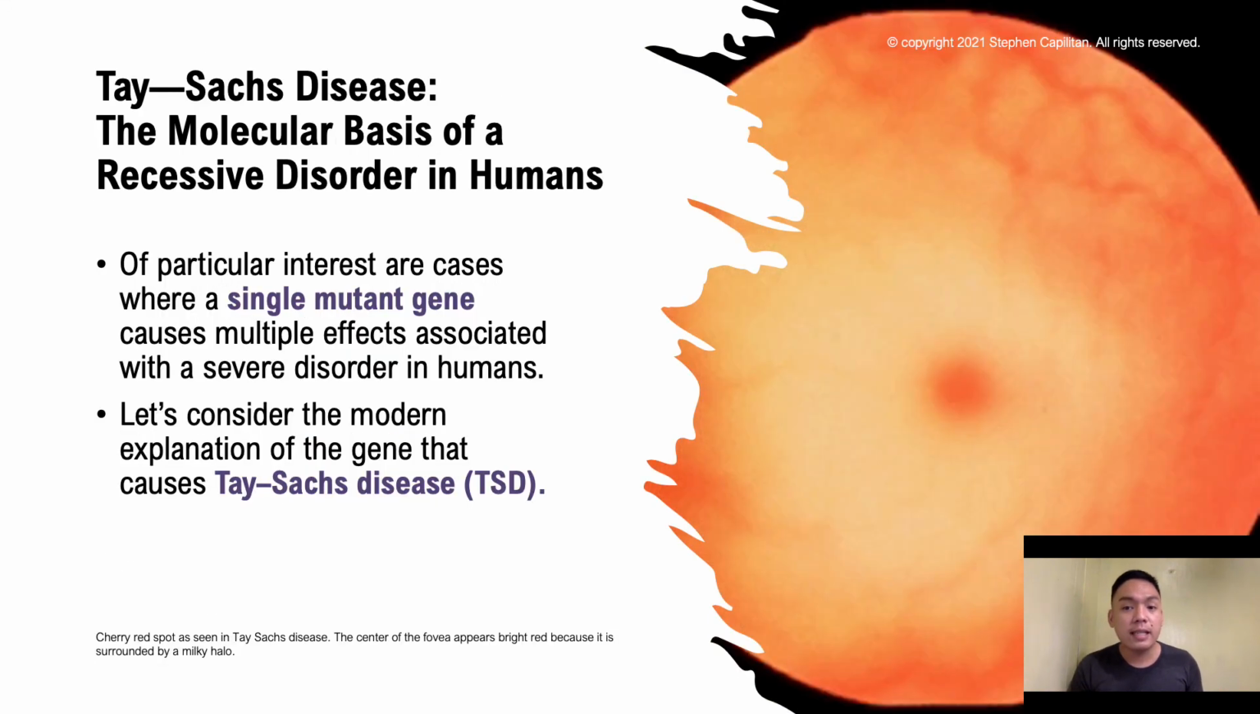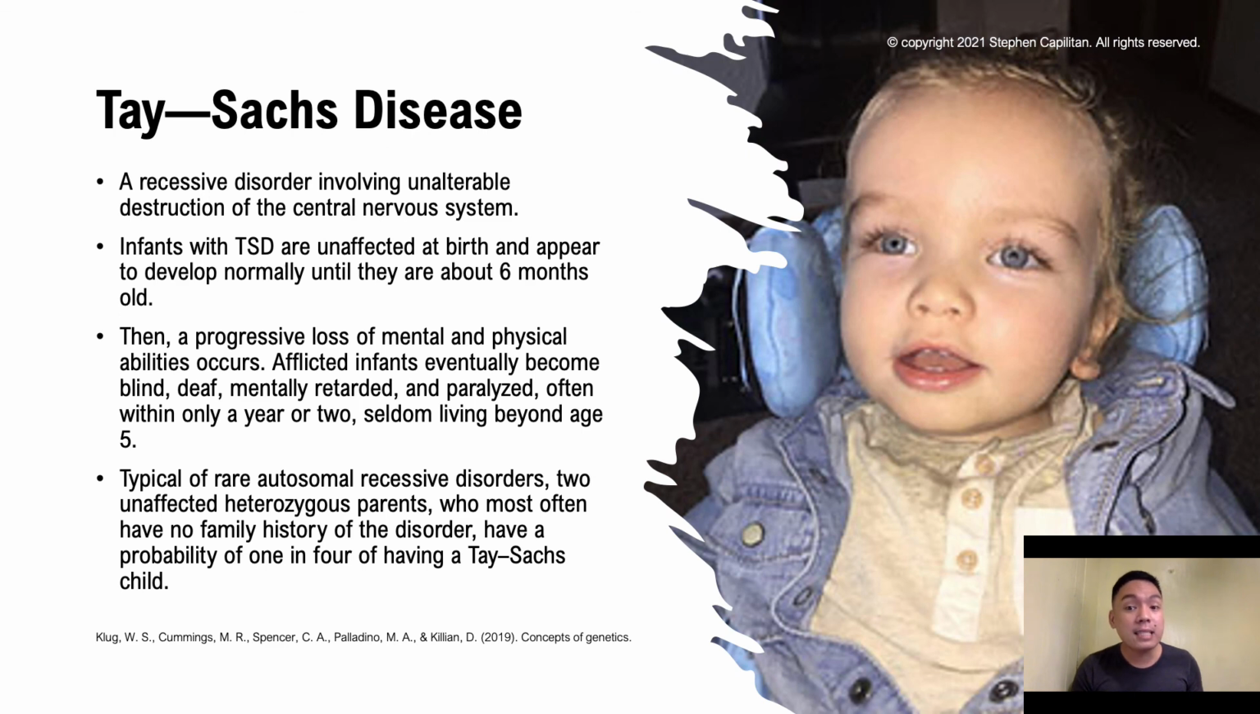Amazing. Now, lastly, we are going to look at Tay-Sachs disease, which is the molecular basis of a recessive disorder in humans. Very important and very interesting cases where a single mutant gene causes multiple effects associated with a severe disorder in humans. Let's consider this modern explanation of the gene that causes Tay-Sachs disease, or TSD. Tay-Sachs disease is a recessive disorder involving an unalterable destruction of the CNS.